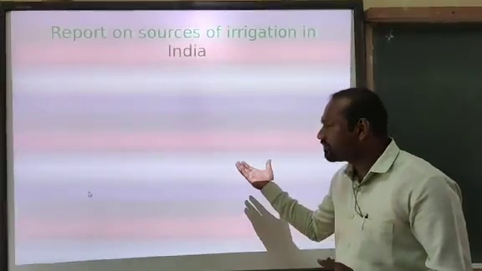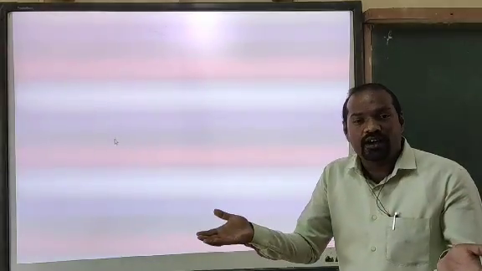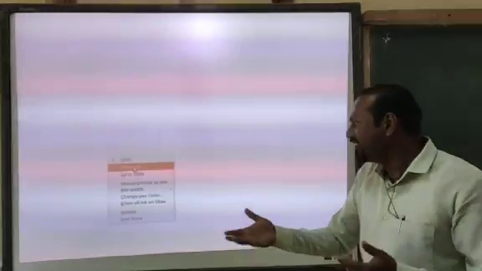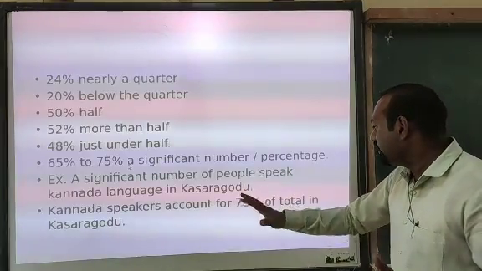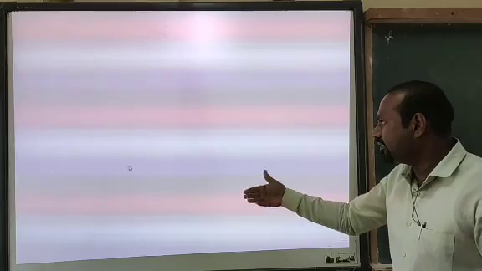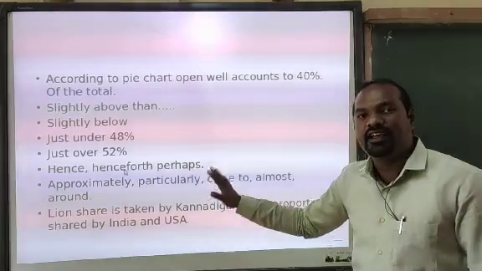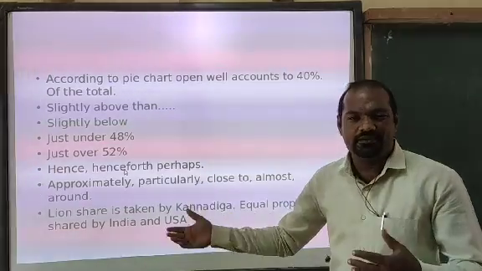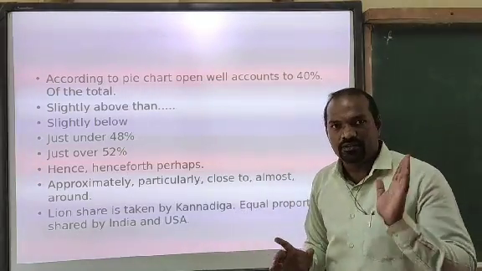Okay. Just go to the previous slide. When you are writing about the bar graph, if two countries share an equal proportion, how do you write it? Write like this: equal proportion shared by India and USA. Equal proportion shared by India and USA. Either it may be equal percentage. Okay, so these are the keywords to remember when you are writing the report.